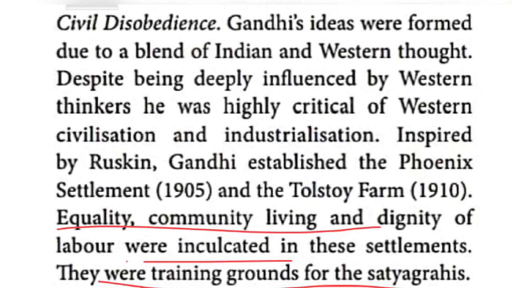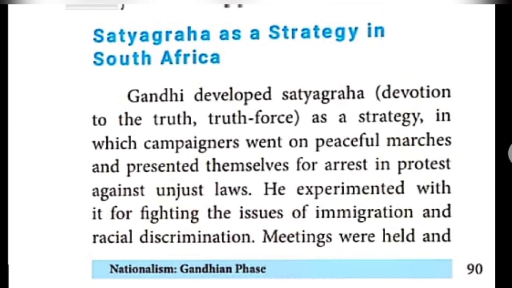What was the strategy followed by Gandhiji? Satyagraha. Satyagraha means ahimsa, or non-violence. Gandhiji developed Satyagraha. It is a Sanskrit word meaning devotion to the truth force.